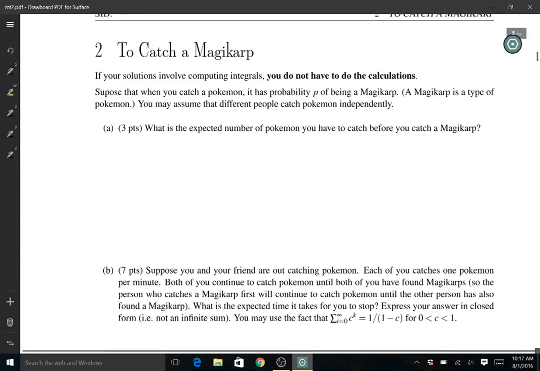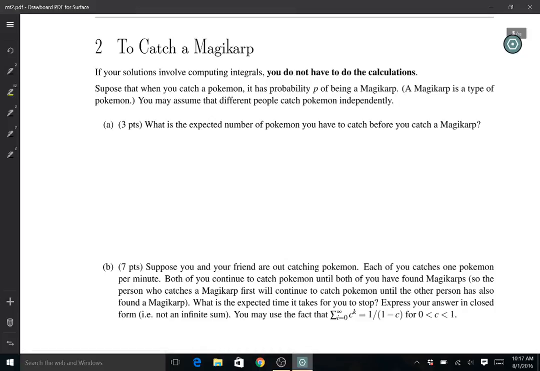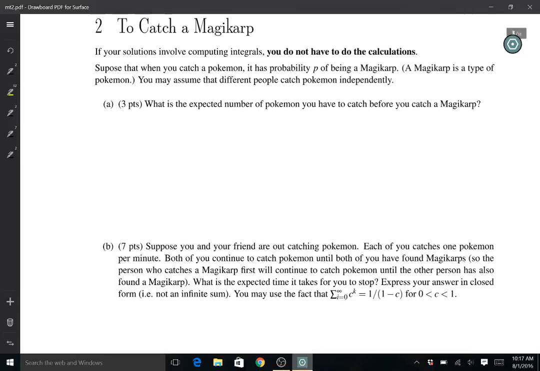Okay, cool. So for number 2, it's a Pokemon question. I know people do have strong feelings about this question. Okay, let's look at part A. What's the expected number of Pokemon you have to catch before you catch a Magikarp?